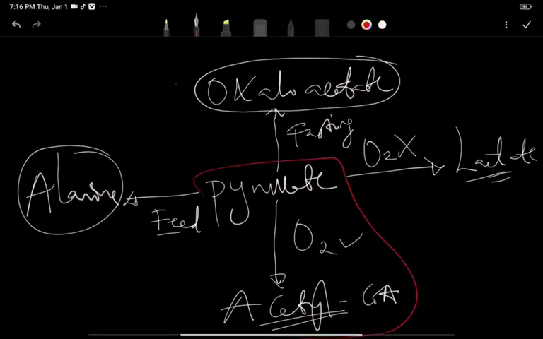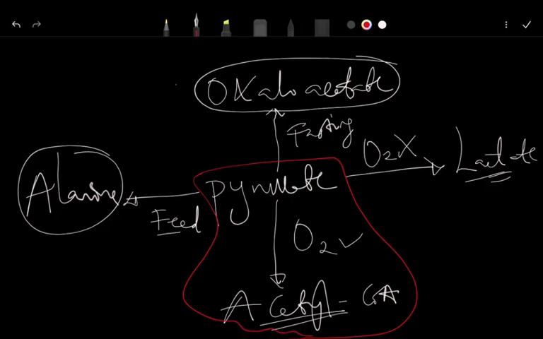That one will now lead us down to the Krebs cycle and the PDH complex. So if you are asked to write on the fate of pyruvate, you also have to tell them that pyruvate has 4 fates. 1, in the presence of oxygen, acetyl-CoA. Absence of oxygen, lactate. In the fed state, it forms alanine, and in the fasting state, it forms oxaloacetate.